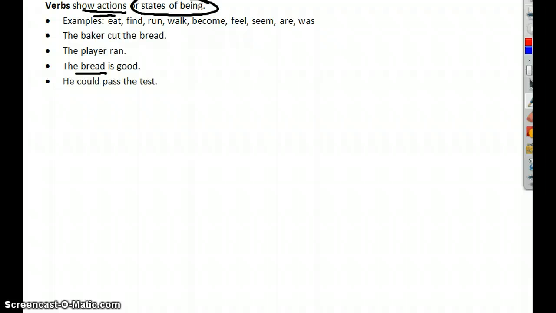There are a lot of different kinds of state of being verbs. And all of them, you can say, don't show action. There's no action in the sentence. There's a really easy way for us to remember all of the state of being verbs, and I'd like to share it with you.